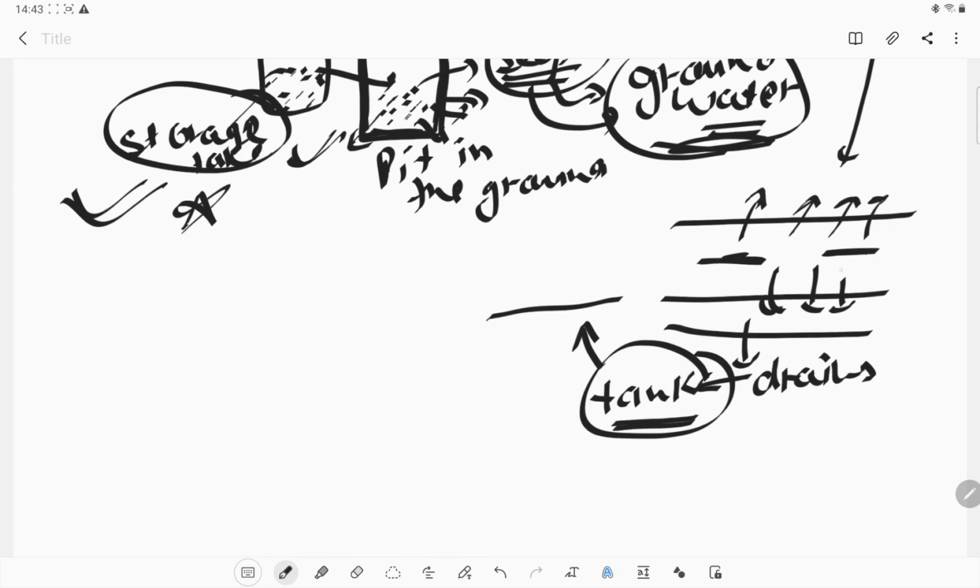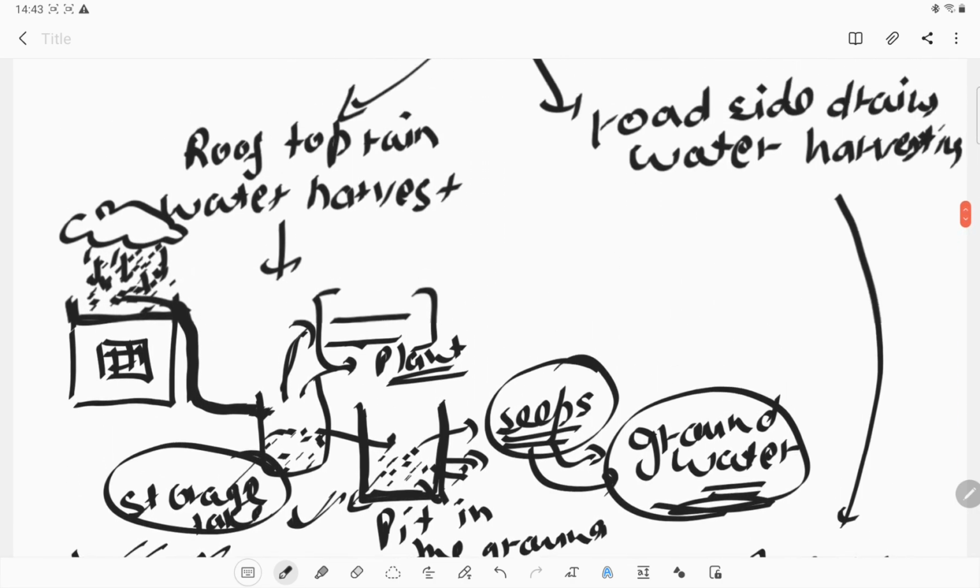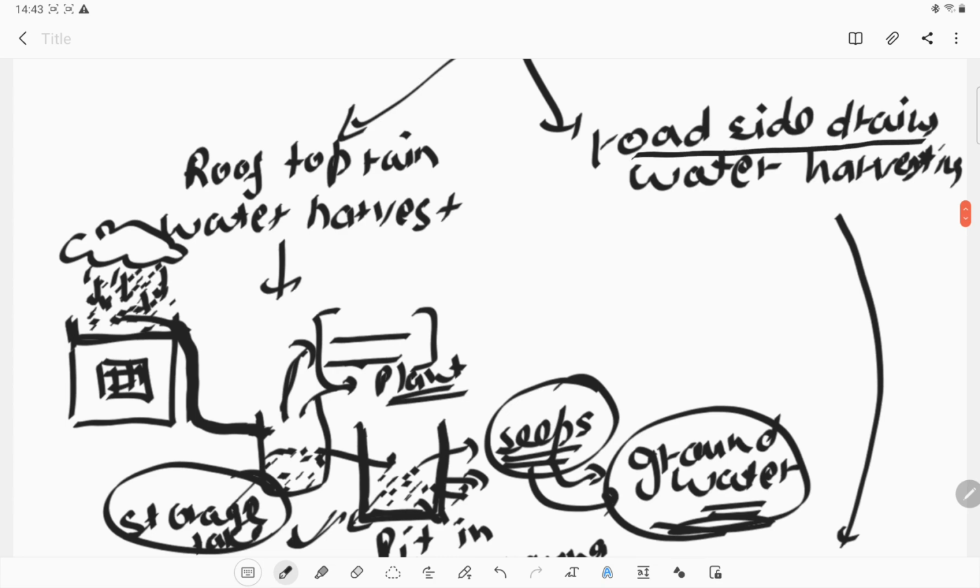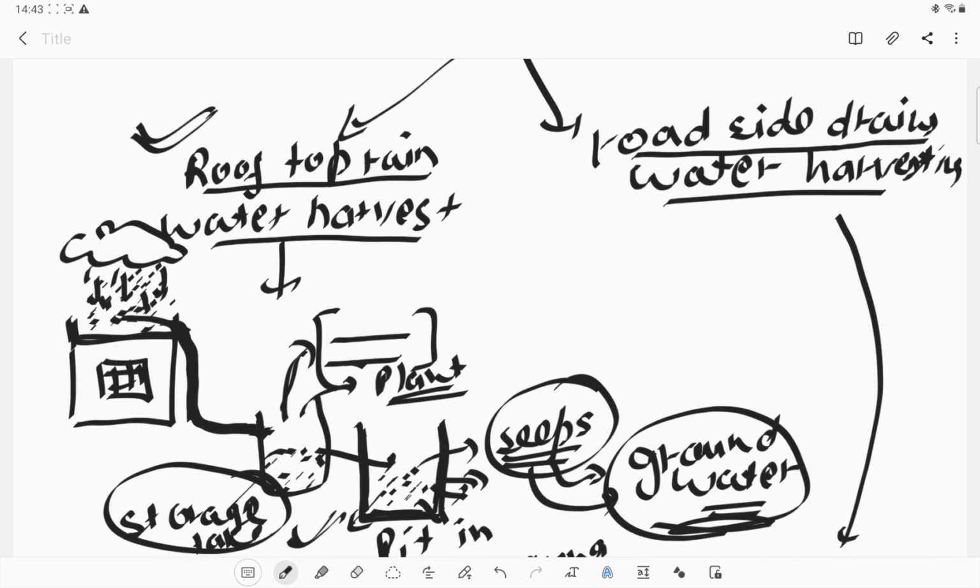So harvesting from the roadside area is known as the roadside drain water harvest. The second is the rooftop rain harvest, which everyone can do in their homes. So these are the two ways we can conserve our water.